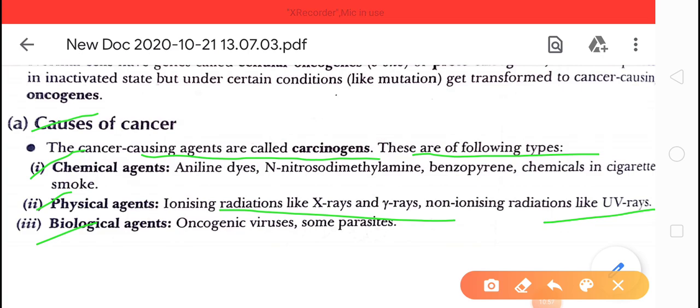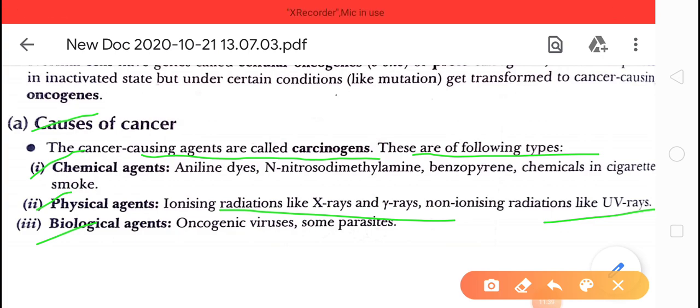Next one, that is biological. Biological, basically the viruses, oncogenic viruses. Oncogenic viruses are responsible for causing cancer in humans, but these oncogenic viruses are inactive. If any person is attacked by the oncogenic viruses, these viruses will enter the human but in inactive form. They will remain inactive inside the body.